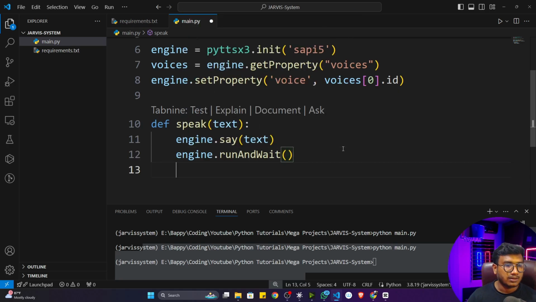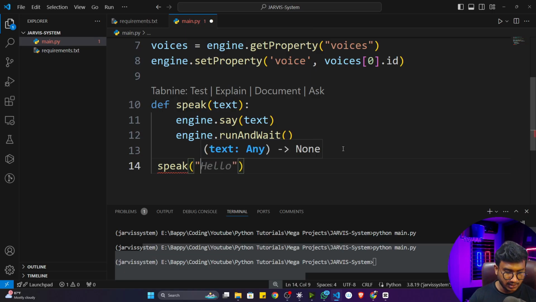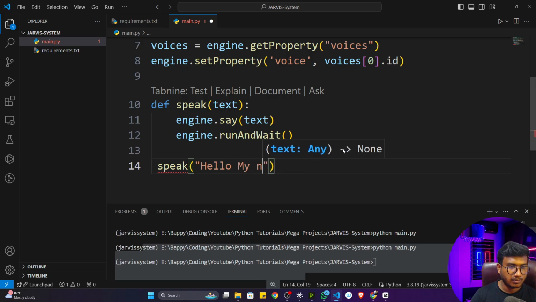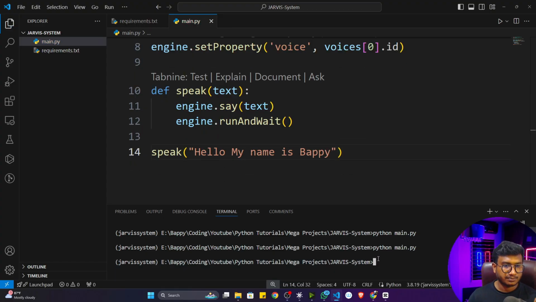Now see, if I want to convert any text to speech, I'll simply call this particular function speak. Inside that I can pass any kind of text. Let's say I'll give hello, my name is Bappy. Now let me save and let me execute the program. Hello, my name is Bappy. I think you have heard.